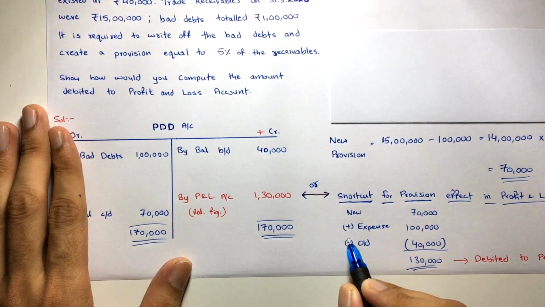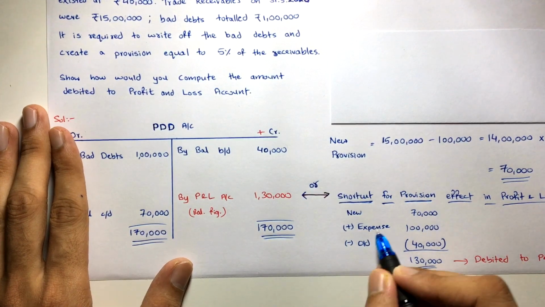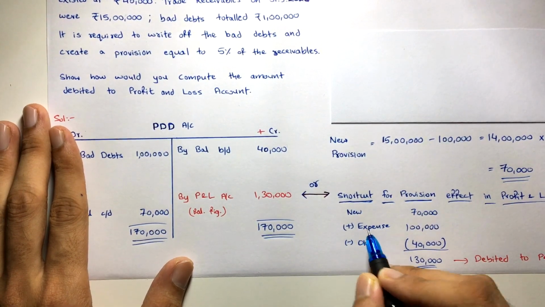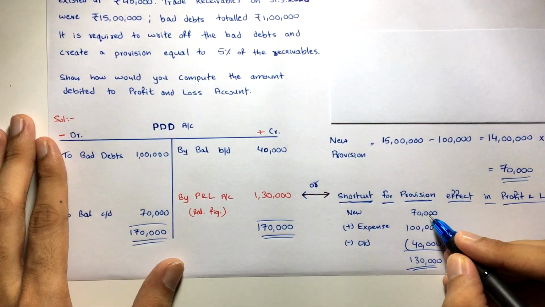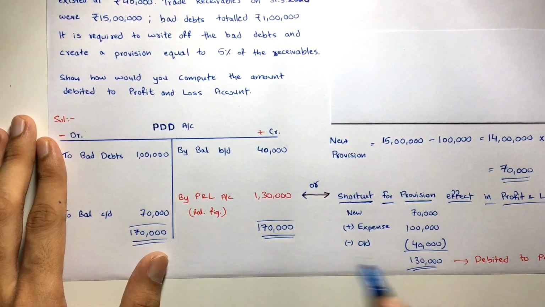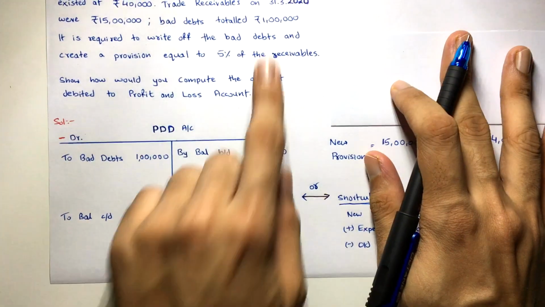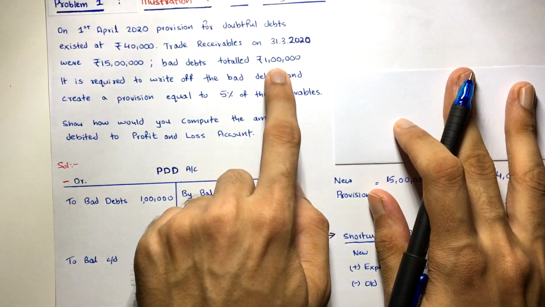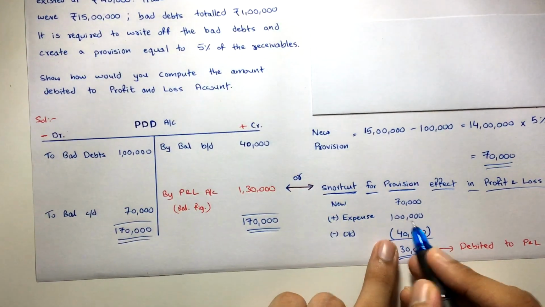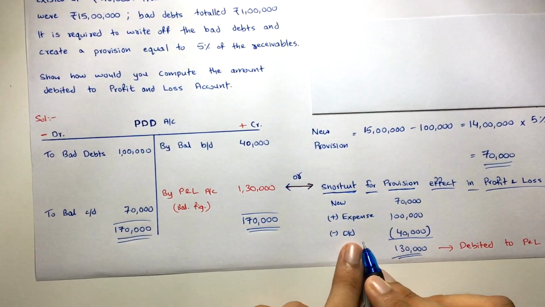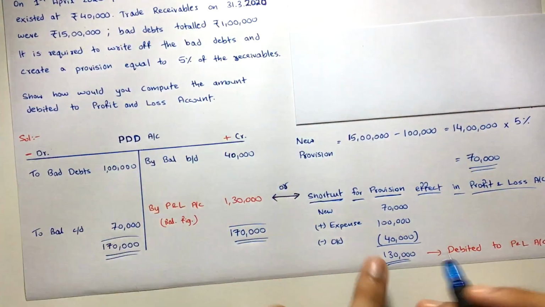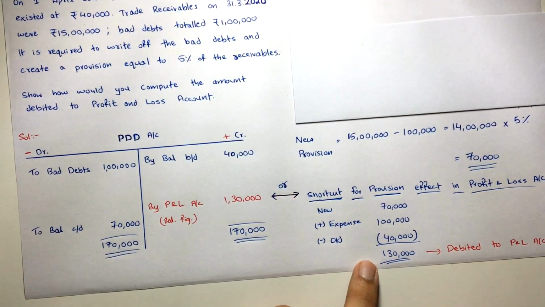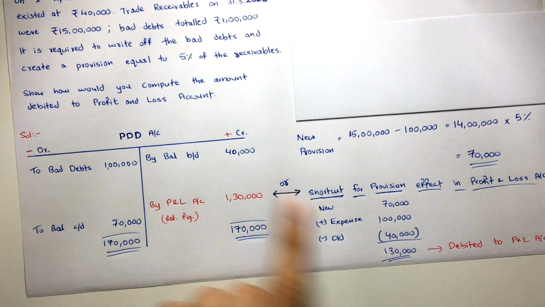New provision plus the expense, the bad debts or further bad debts, whatever you have, just add it minus the old provision. If you do this, the same answer will come. See here, 70,000 new provision, right? And then plus expense. How much expense happened over here? Further bad debts or bad debts? 1 lakh. So plus 1 lakh, plus bad debts minus old provision. Old provision 40,000, right? So minus 40,000, that's equal to 1 lakh 30,000. The same answer will come.